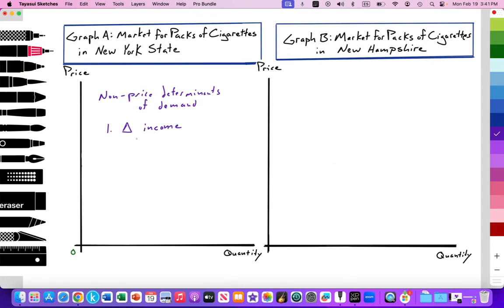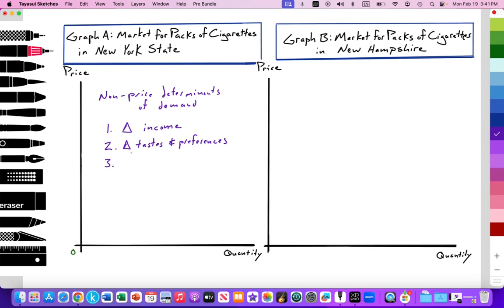There are other videos that go into detail about that, the Engel curve and so on. Number two, a change in tastes and preferences. So the price is being held constant, but consumers are increasing their preference or taste for a particular product. Maybe it's more popular. Maybe there's a celebrity or influencer that's popularizing their products, so demand increases, or maybe it becomes unpopular and demand decreases.